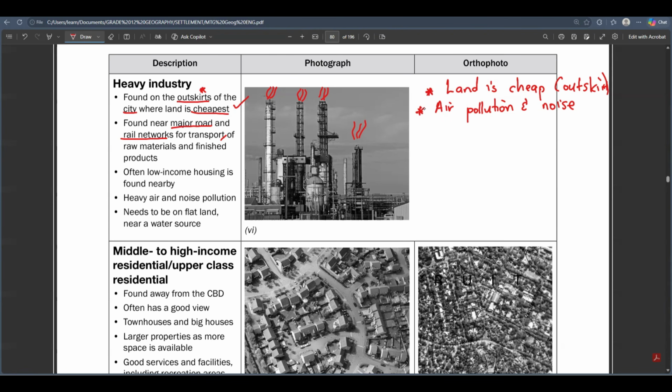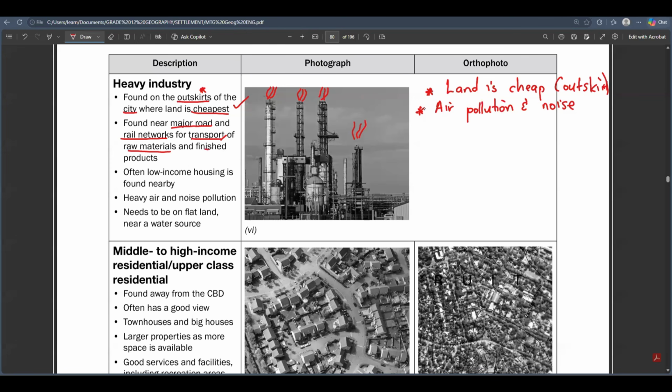Okay, that industry produces some paper. That paper needs to be transported away from the industry so that it can go to the retailers and be sold to individuals. So basically, it is found near major road and rail networks for easy access and transportation of what? Of raw materials as well as finished products.